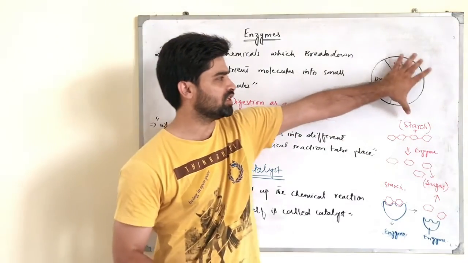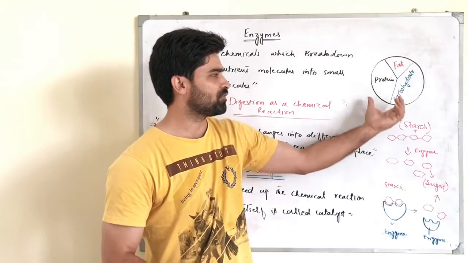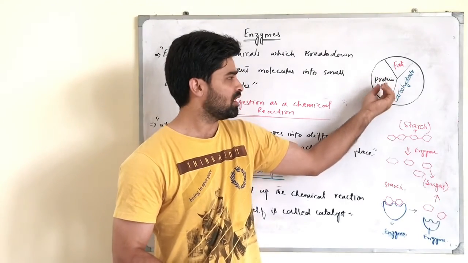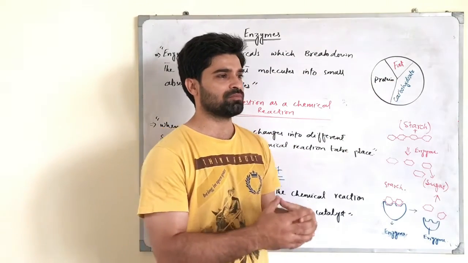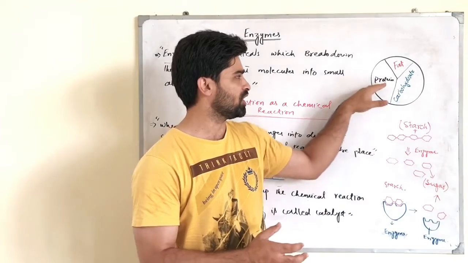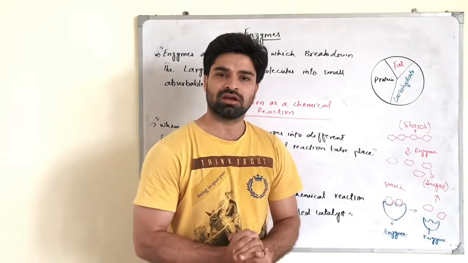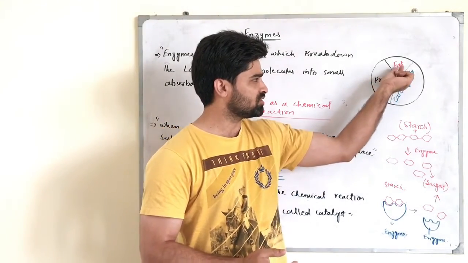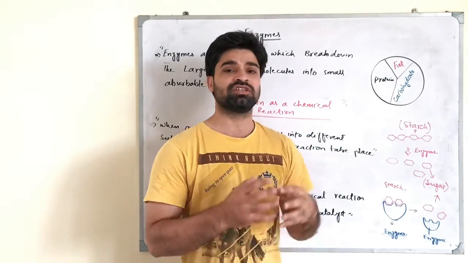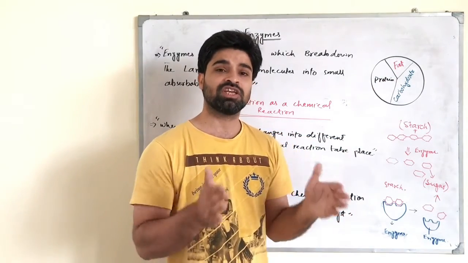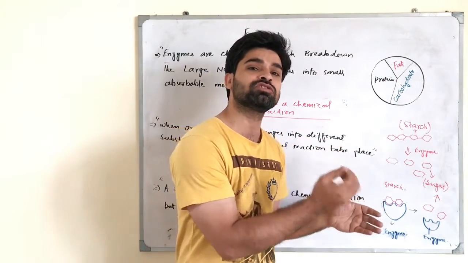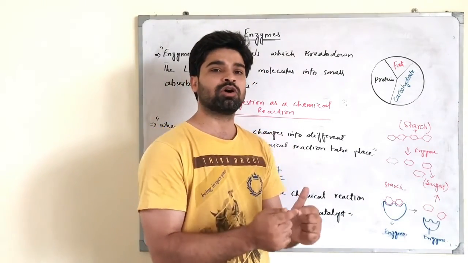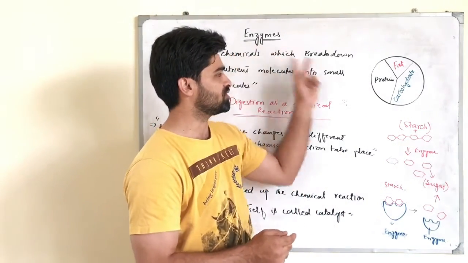Here you can see in this picture, if we take an example of the bread, that bread contains the main types of nutrients like protein, fat and carbohydrates. These nutrients, proteins, fats and carbohydrates, are the larger molecules. They need to be broken down into the smaller molecules, and these are broken down with the help of enzymes.